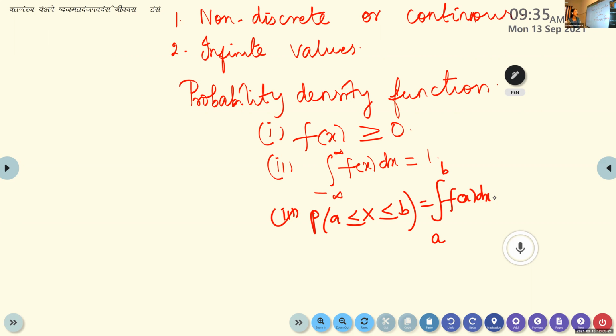So this is about the properties of the probability density function. Suppose capital X is a continuous random variable. Then the probability distribution function will satisfy all these conditions. Is it clear up to this?